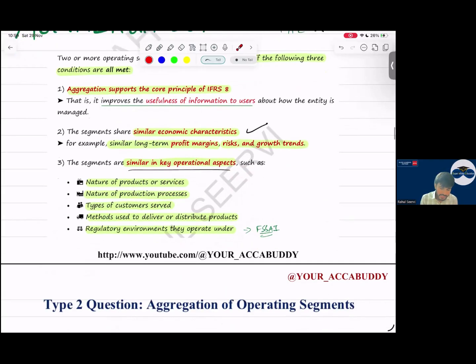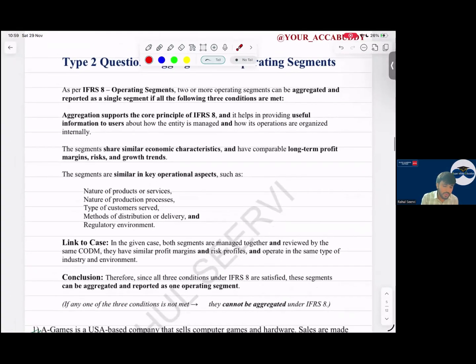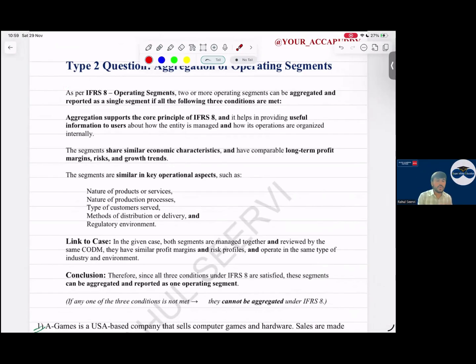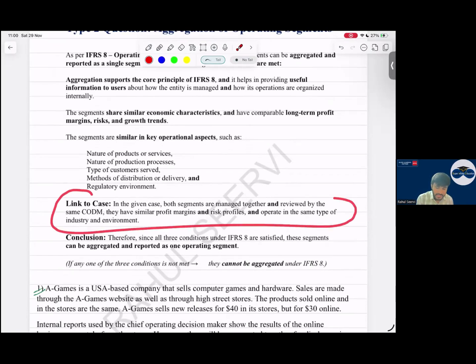So aggregation is the second type of question. How should you answer? You have to mention operating segments should be aggregated into one if three conditions are fulfilled. That is, aggregation should support the core principle of IFRS 8. Then the segments should share similar economic characteristics; in bracket, give one or two examples. Then there should be similar key operational aspects. Do not waste your time writing each and everything in the exam. Do not write all 6 points. If only 2 points link to the case, link those only. If you have time, then no issues, but I say do not do that. Then link to the case and give your conclusion whether they can be aggregated or not. Done with this also.